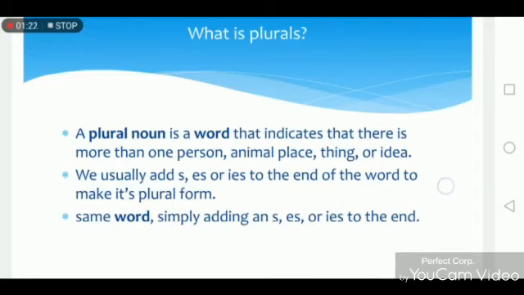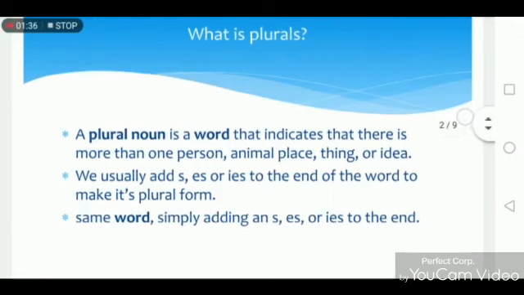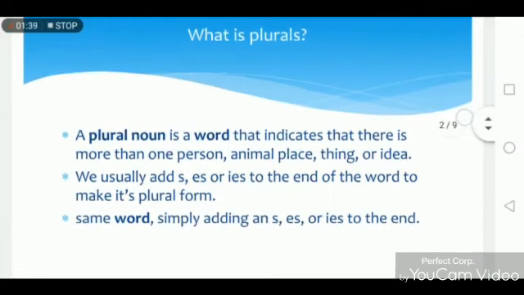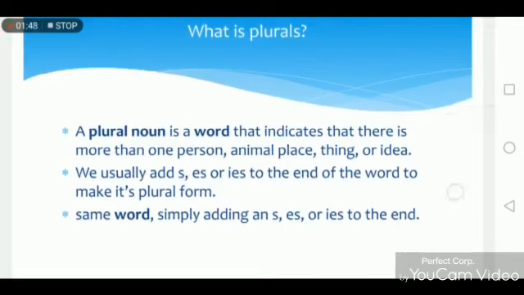Now let's come to our topic. What is plural? A plural noun is a word that indicates that there is more than one person, animal, place, thing, or idea. We usually add s, es, or ies to the end of the word to make its plural form. In order to make the singular noun a plural noun, we have to add s, es, or ies to the end of the word.